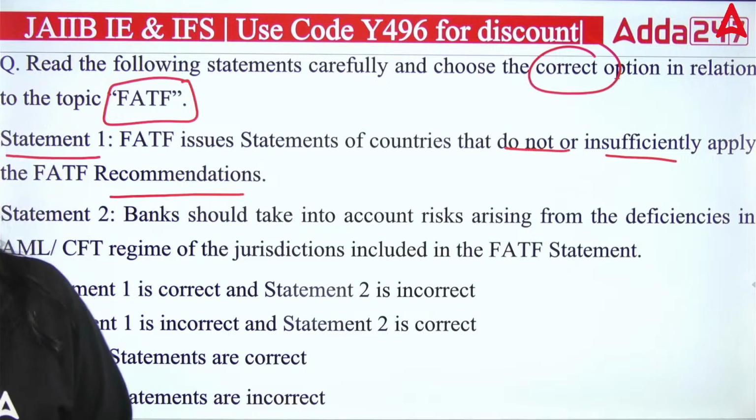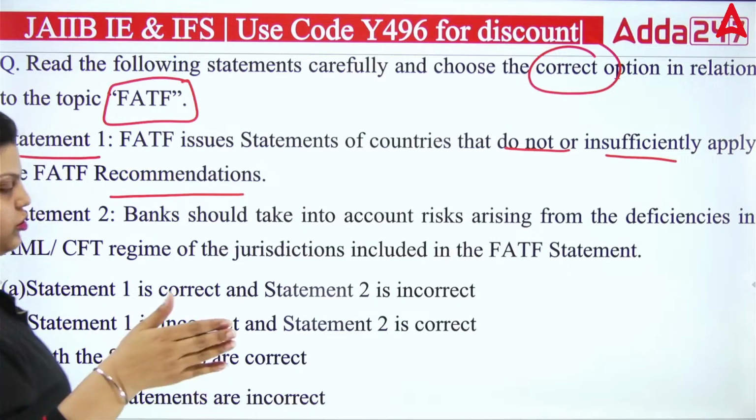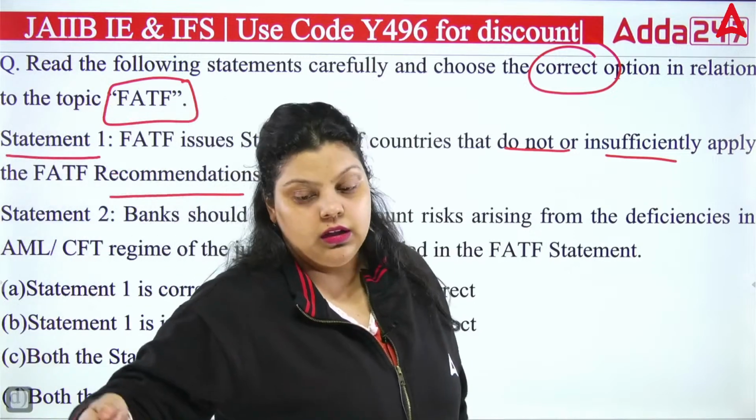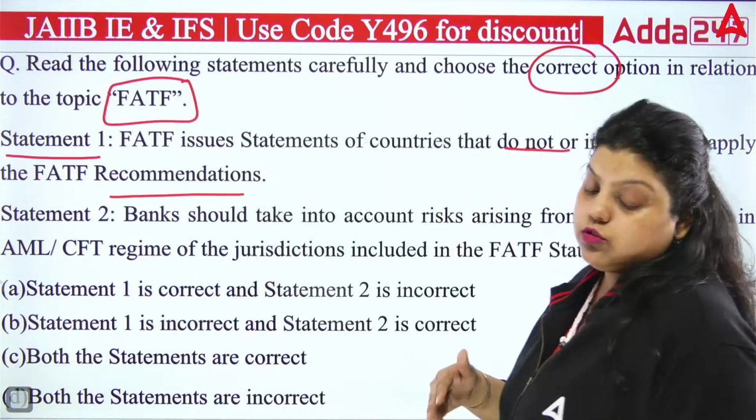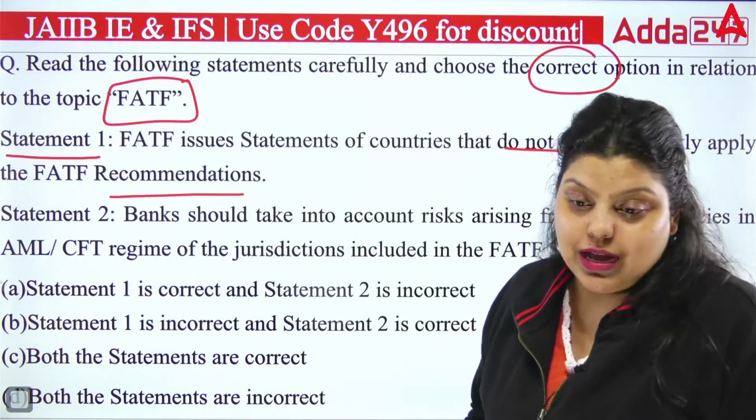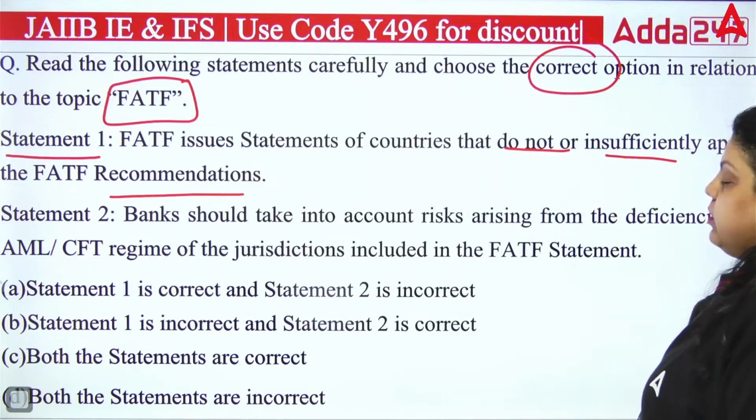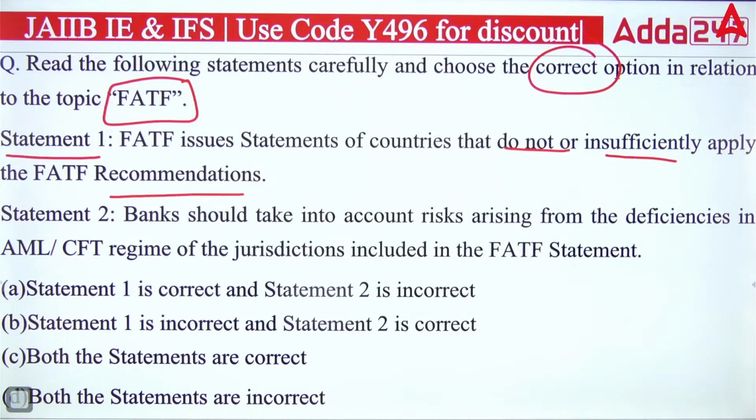So FATF gives us the recommendations, things you have to apply in your banking system, right? And if someone is not applying them, it means it's not secure to invest or transact with them. So the list will be given by FATF. Second is saying banks should take into account risk arising from the deficiency in the AML CFT regime of the jurisdiction included in the FATF statement.